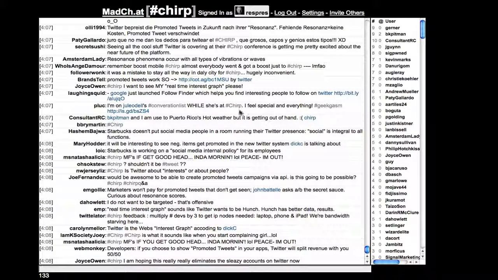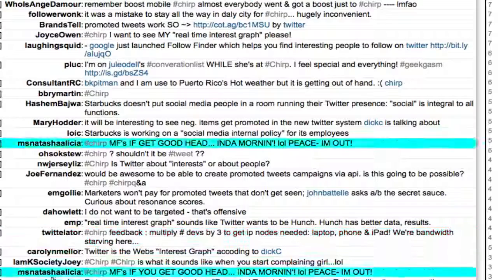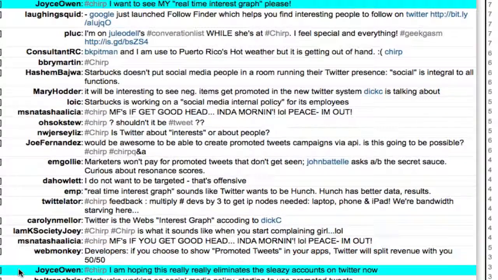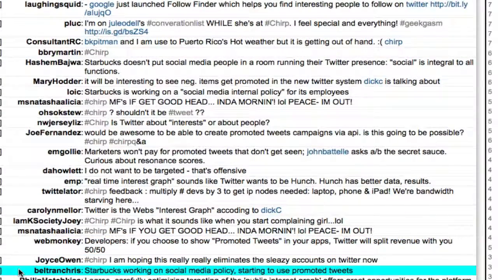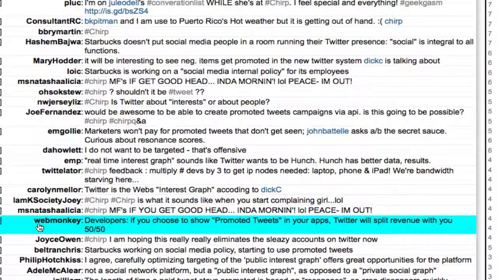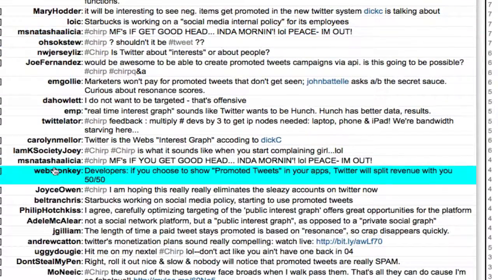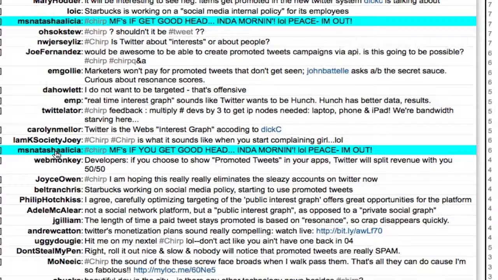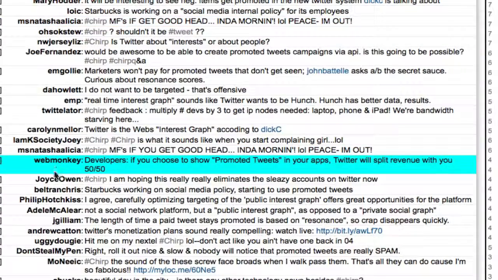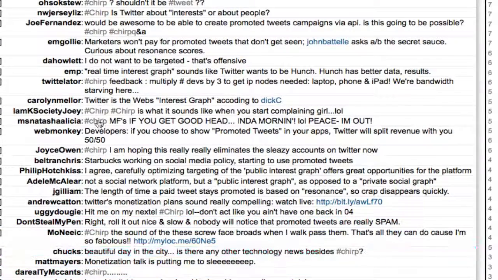Madchat, like other conversation monitoring tools that are based on Twitter, streams the conversation based upon the hashtag so that you can view it. Now, in this case, it's Chirp. So it's a heavily trafficked topic. Lots and lots of tweets are flowing through. Difficult to watch and monitor, quite frankly. But you'll notice that as this is scrolling by, you're seeing some interesting things pop up. Like I'm now seeing other tweets from this particular user as I scroll over their name, and that's the result of how it's built.